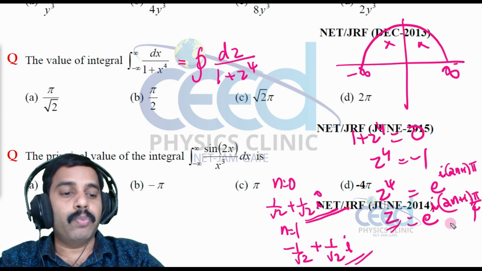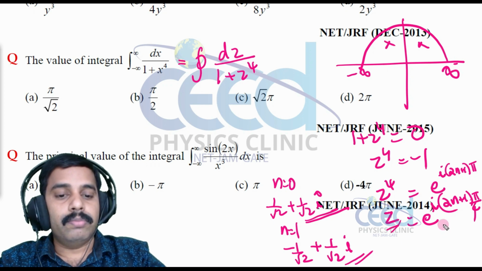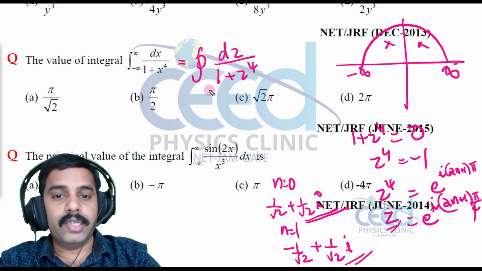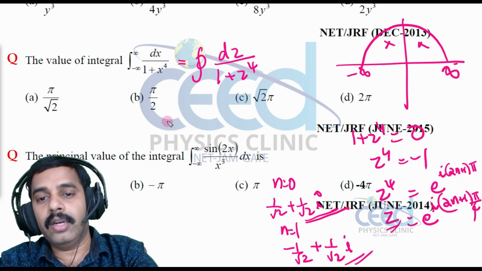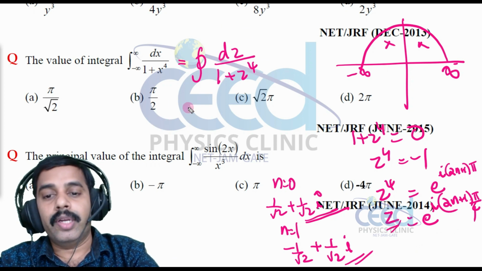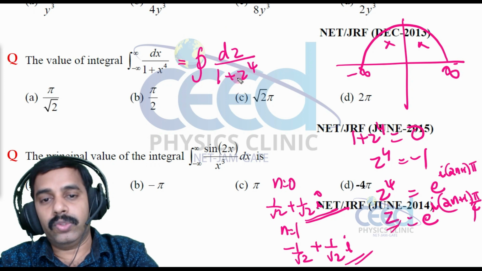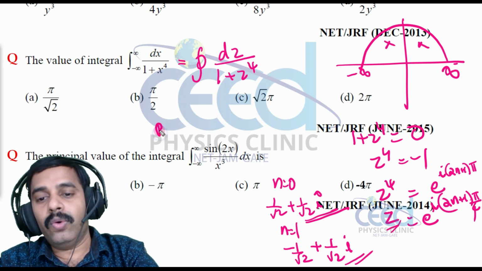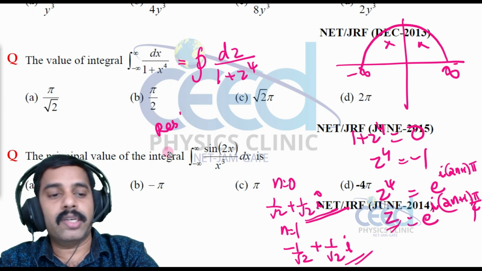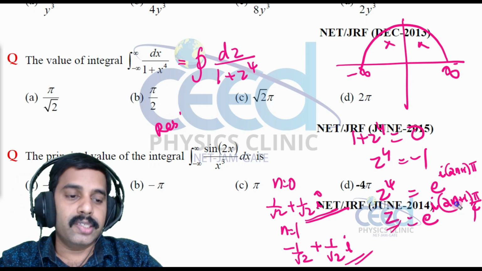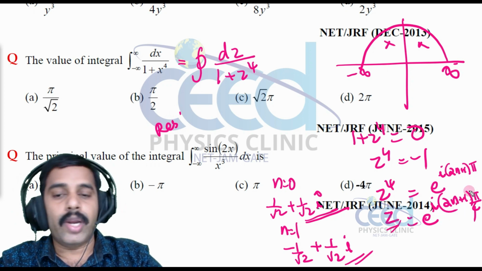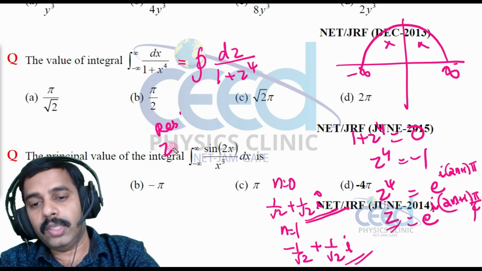So what are the poles? Before we calculate this integral, we have to calculate the sum of residues. First residue is at n is equal to 0, that is e raised to i pi by 4. So residue at z tends to e raised to i pi by 4.